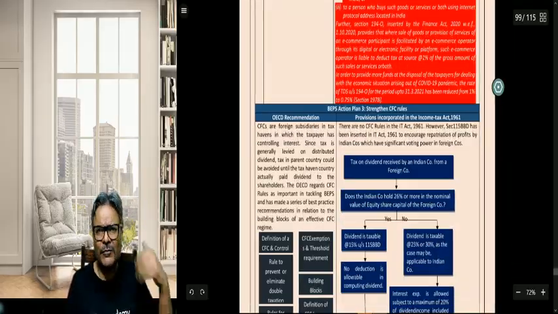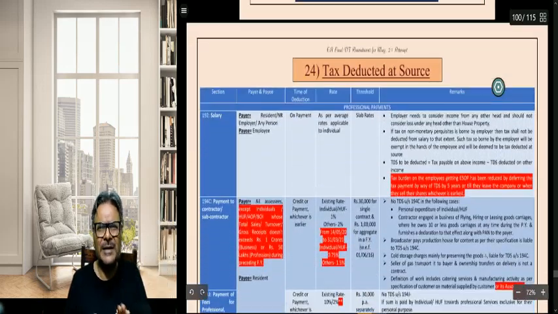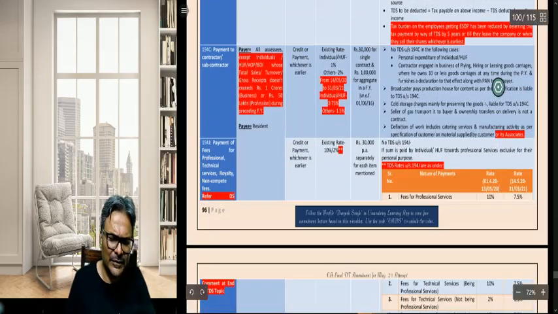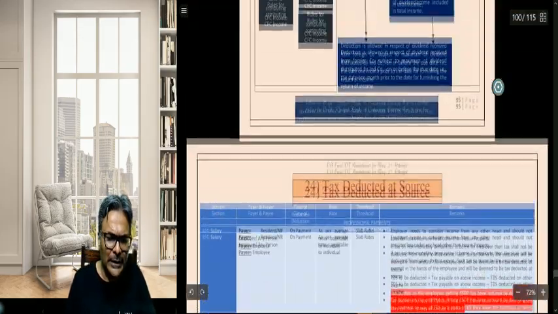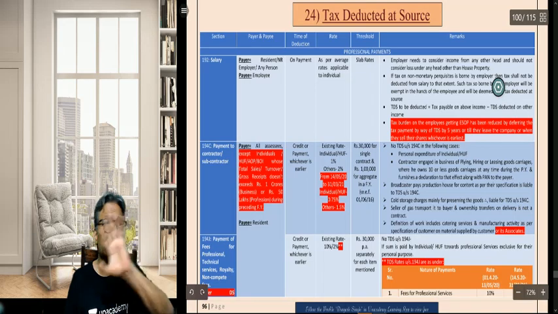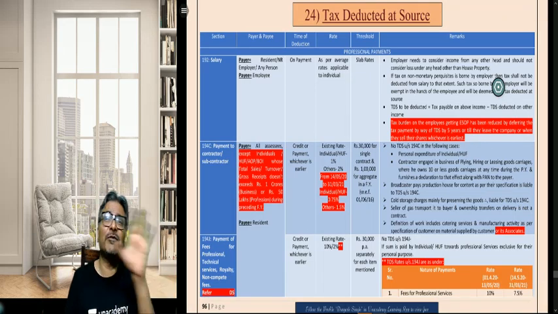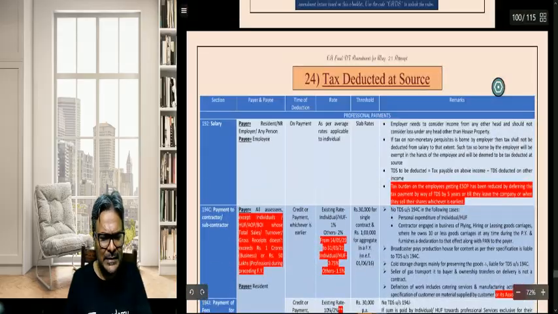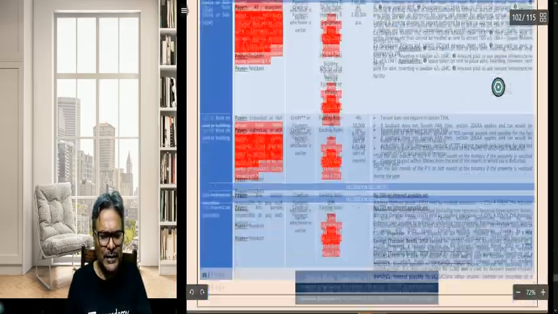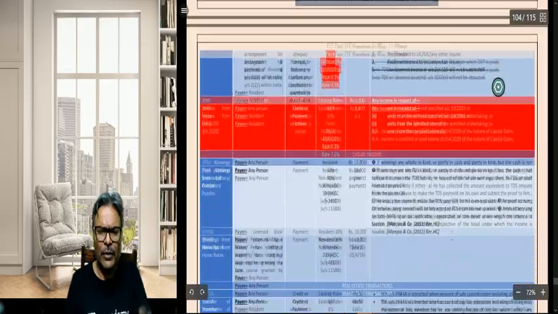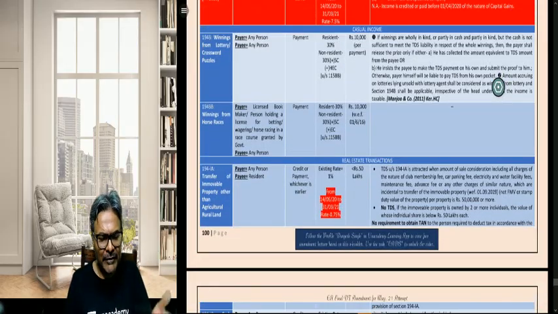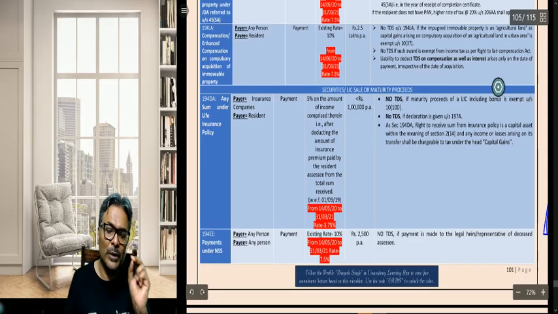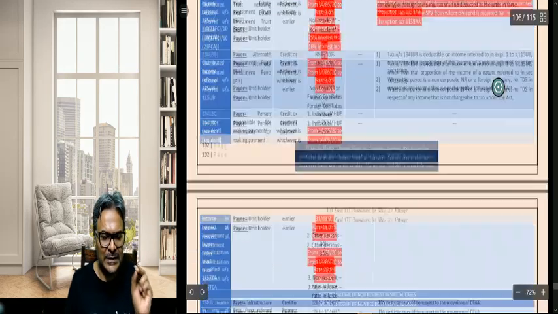Transfer pricing, apart from the mutual agreement procedure, has another small change, but even that is something important for your MCQ. TDS, TCS, students, there are a lot of changes at various places on TDS and TCS. So what I have done is that I have made TDS and TCS in such a way that you will find the changes in red, all the major changes, but I have given you the entire list of TDS and TCS, and I will do a quick revision with all of you on the TDS and TCS topic also.